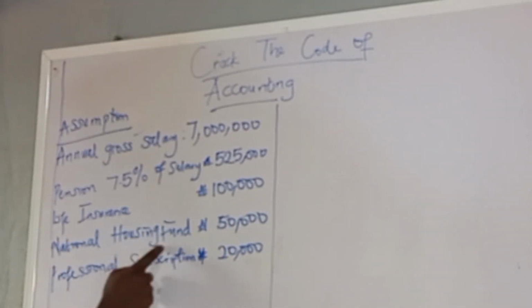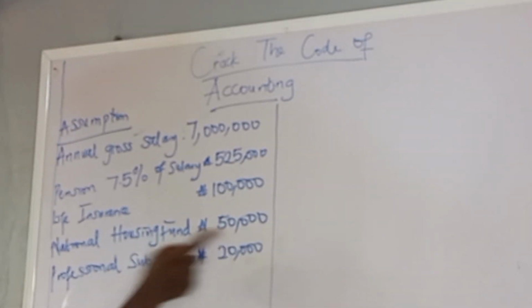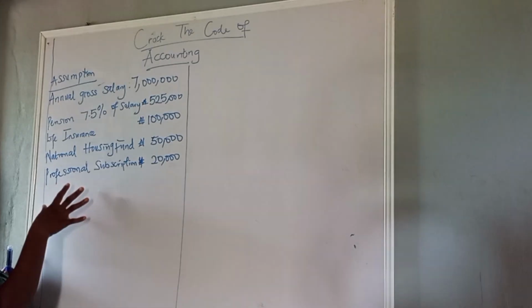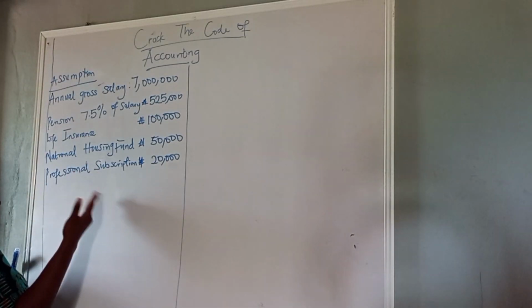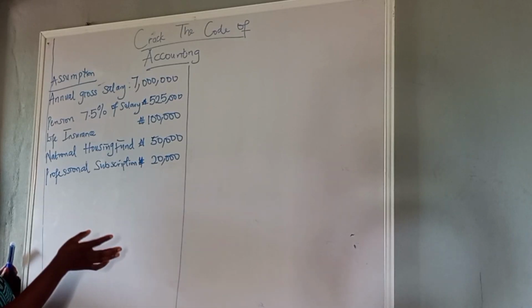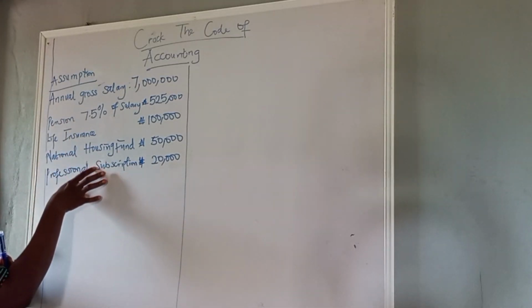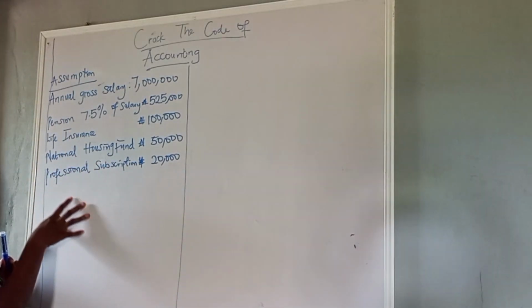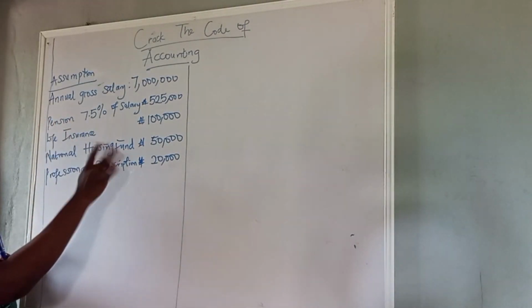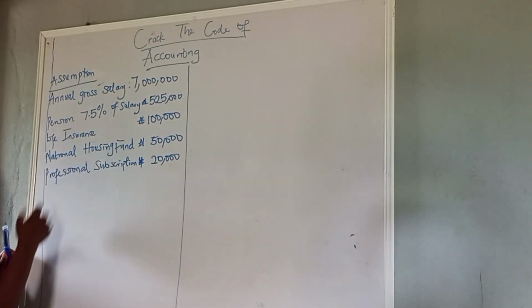National Housing Fund, 50,000 naira. Professional subscription, 20,000 naira. This can be some of the subscriptions you pay for the professional bodies you belong to. All these are the deductions that are allowed to be deducted from your gross or annual income. Now let's see how we calculate this.